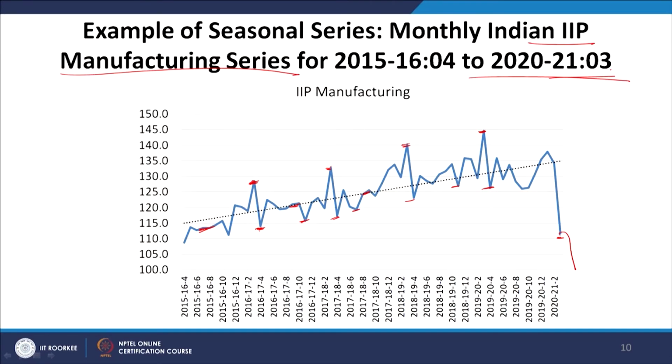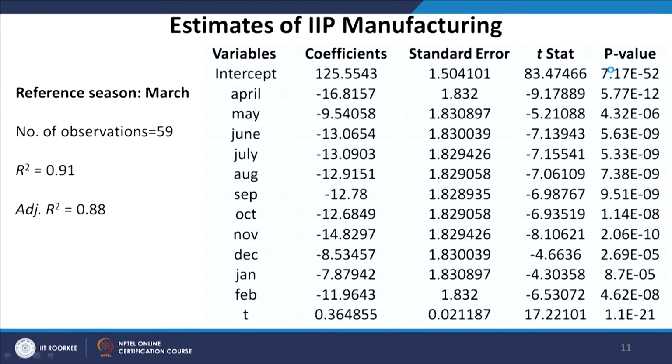Because of these outliers, that is extreme observations which are not well aligned with the rest of the series, when I run a regression including those observations, my regression results were very poor. But the moment I excluded those extreme values and truncated my data at 2020-21 March, I had very nice regression results. I had 2 alternative models and they are reported here.